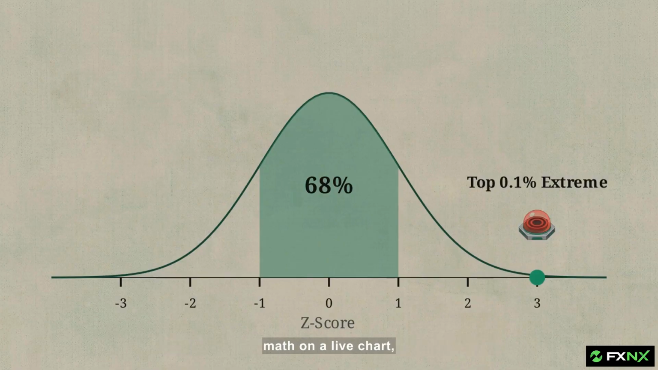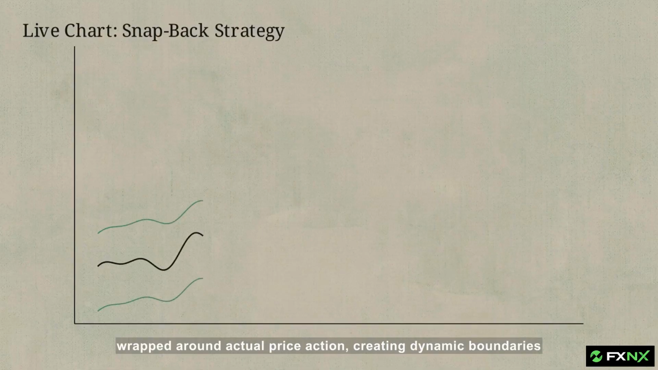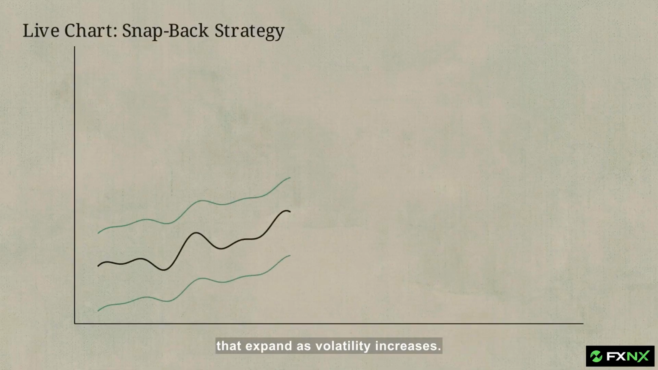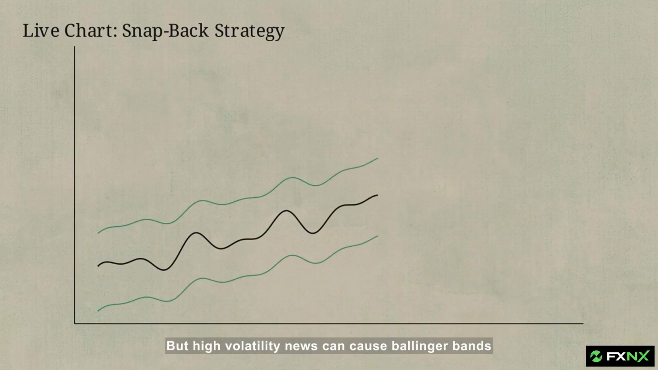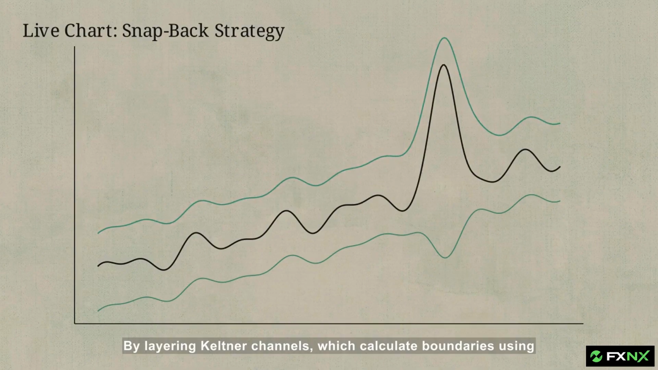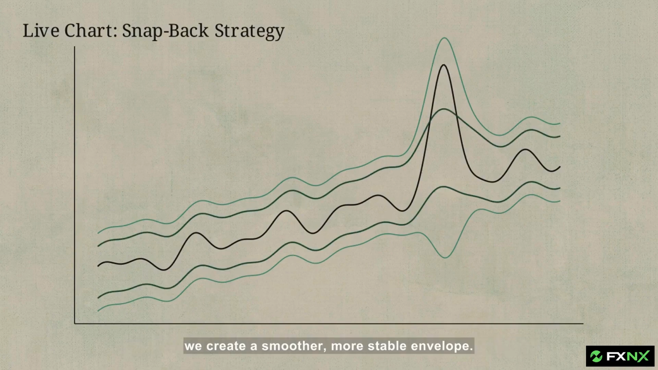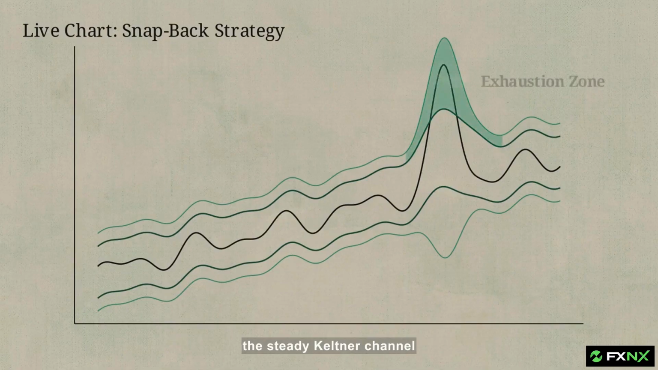To see this math on a live chart, we use Bollinger Bands. This visual shows those standard deviations wrapped around actual price action, creating dynamic boundaries that expand as volatility increases. But high volatility news can cause Bollinger Bands to rapidly distort, generating false signals. By layering Keltner channels, which calculate boundaries using the average true range instead, we create a smoother, more stable envelope. The gap between the chaotic Bollinger Band and the steady Keltner channel creates a distinct exhaustion zone.